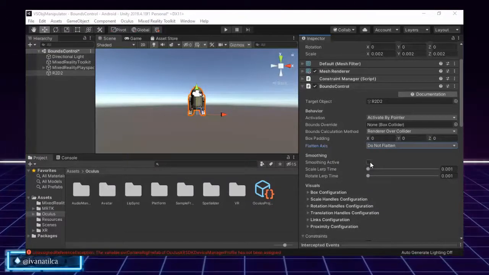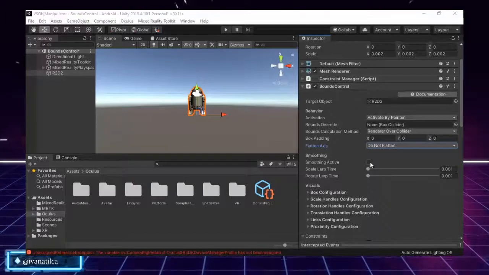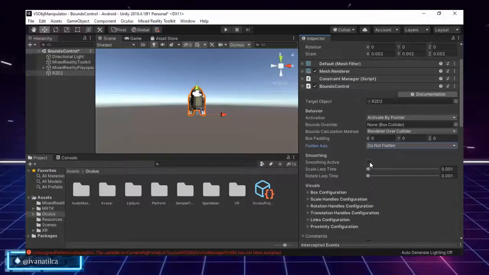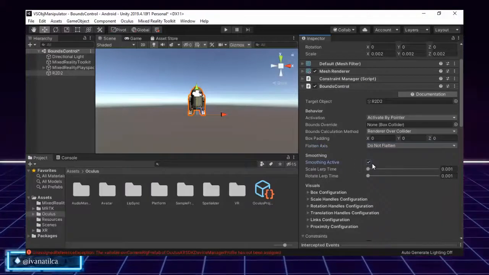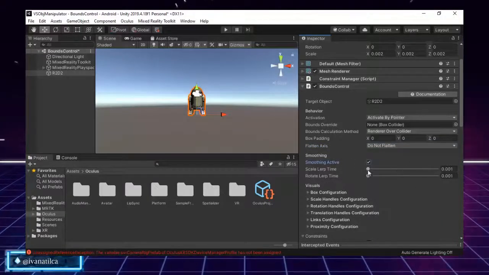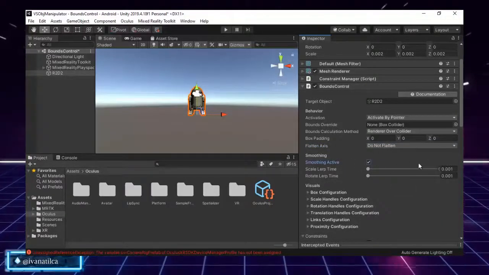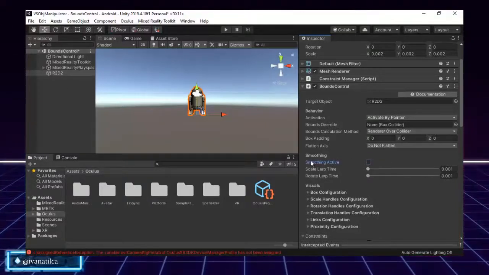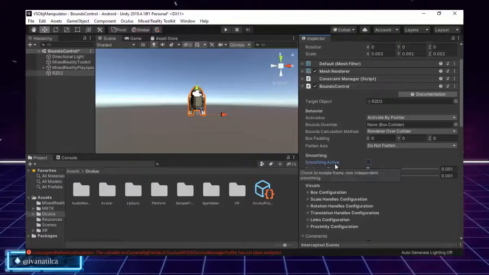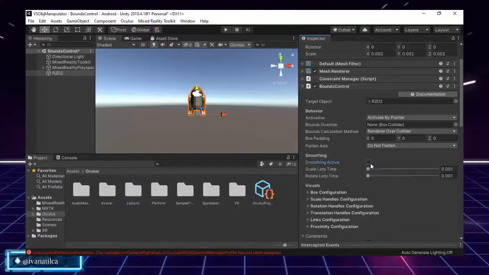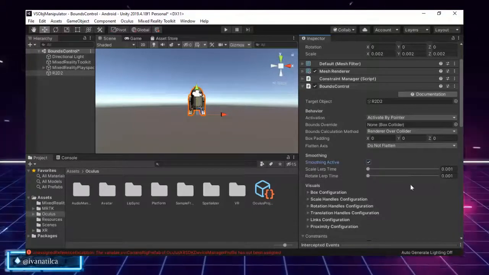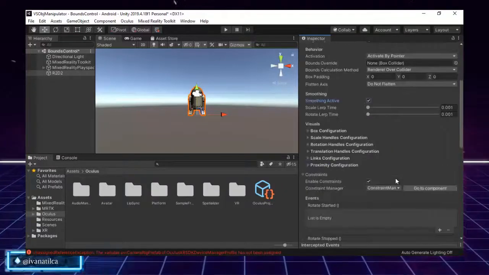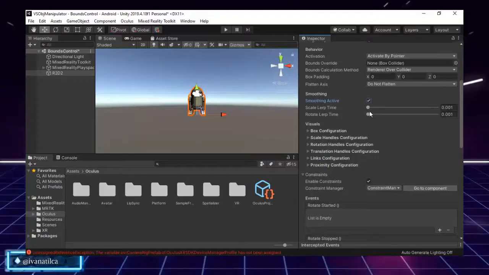So if we want to scale or rotate R2, we can decide to do it in a smooth way or not. If we pick a smooth way, then we can modify the lerp time, but if we don't want it to be smooth, we can just set the smooth property inactive. I will leave it active and leave it as default because I want it to be smooth. You can of course test both of them.